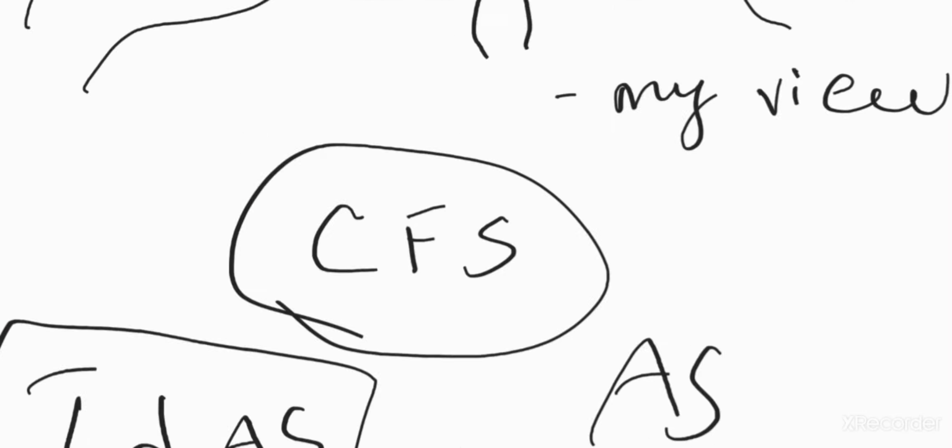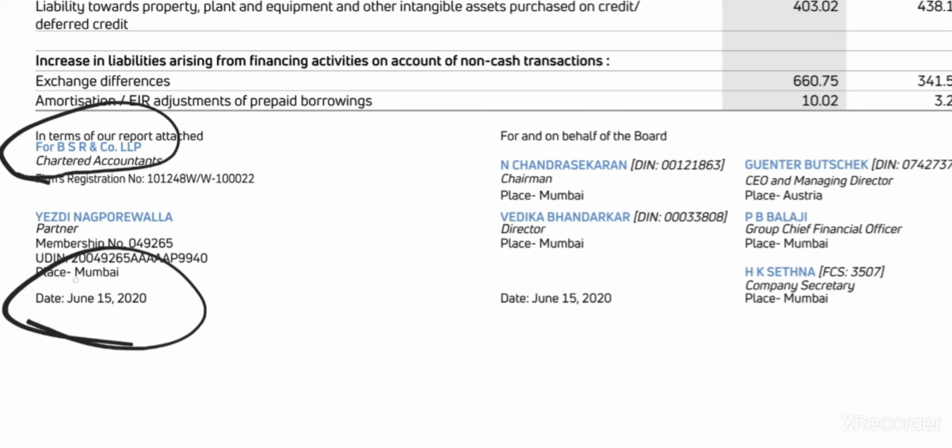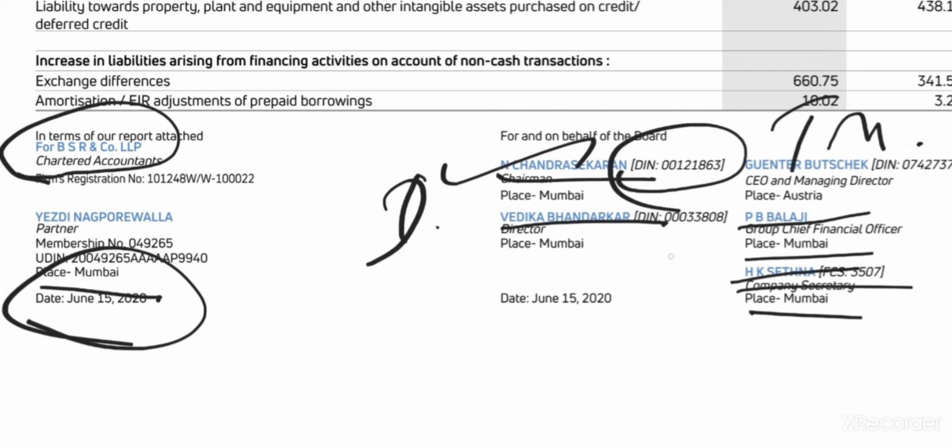You can see here. See, BSR & Co. LLP, chartered accountants. They are having their membership number here. Their UDIN, unique. Okay, UDIN is there. Then date is also there. Place is also there. Okay, see here, chairman N. Chandrasekaran, directors, managing director. Then PB Balaji, Group CFO, place Mumbai. HK Sethna, Company Secretary, Mumbai. So this is Tata Motors. And these are the directors. See, they have DIN, that identification number is there.